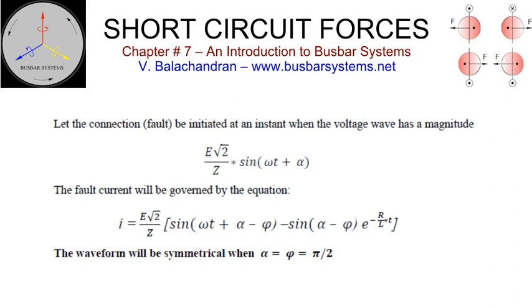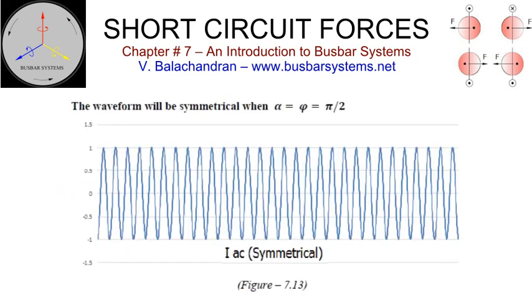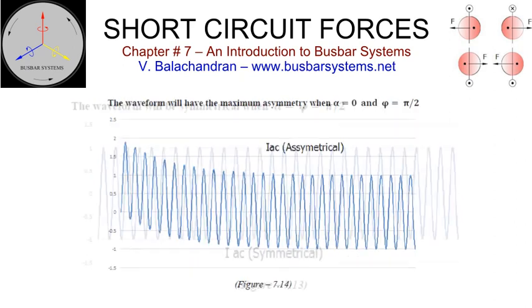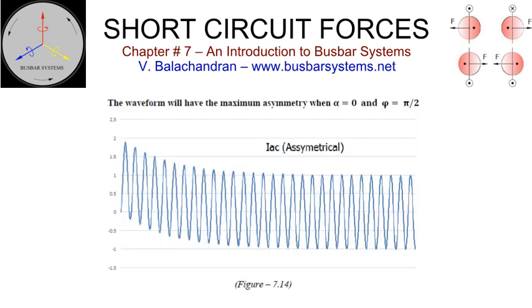Let the connection, the fault, be initiated at an instant when the voltage wave has a magnitude corresponding to an angle alpha. The waveform will be symmetrical when alpha and phi are equal to 90 degrees. The waveform will have the maximum asymmetry when alpha is equal to 0 and phi is equal to 90 degrees.